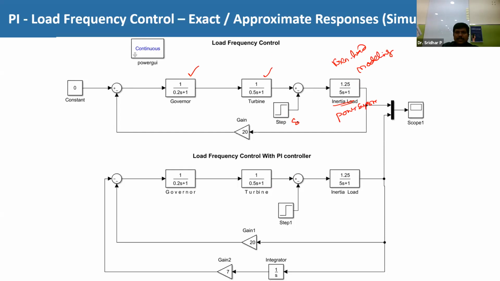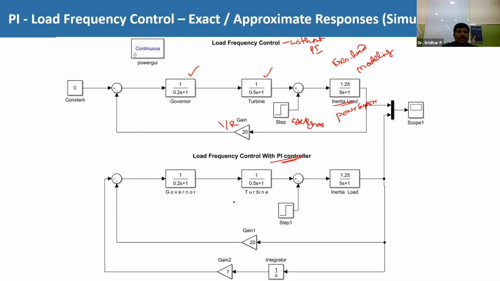And the next one, this is the step change in the load. And what about this? This is the gain, and the gain is 1 by R. So this is the load frequency controller without PI. And the next one is with the PI controller.